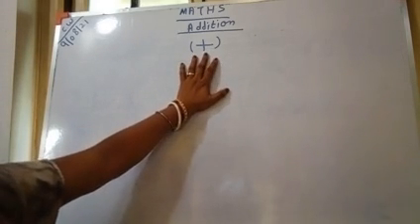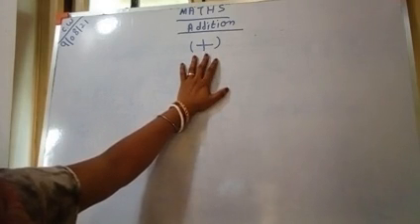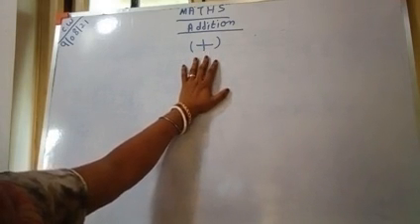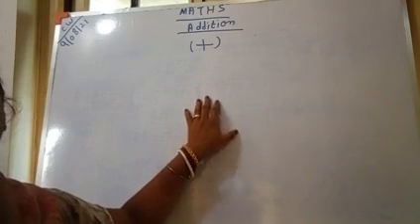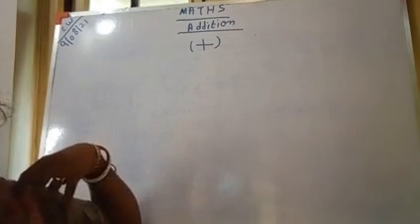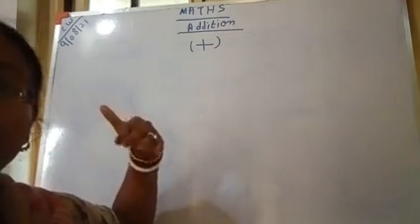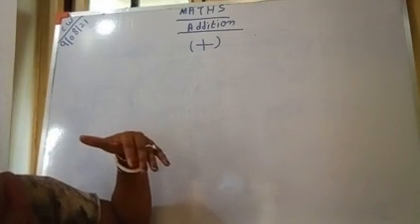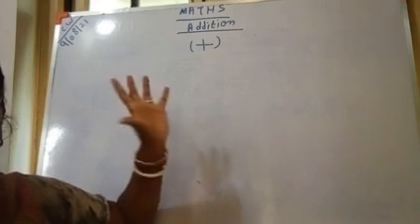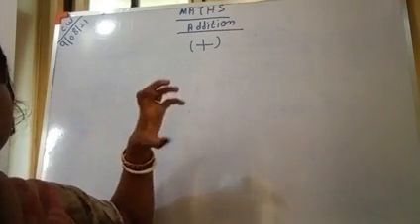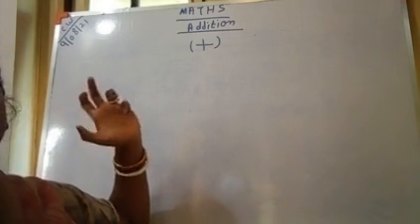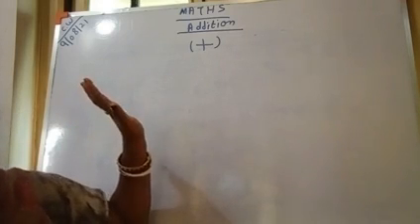Wherever you find this sign, you have to total the numbers. It means something we have, and somebody has given more, and the total number of things which we have is called addition.